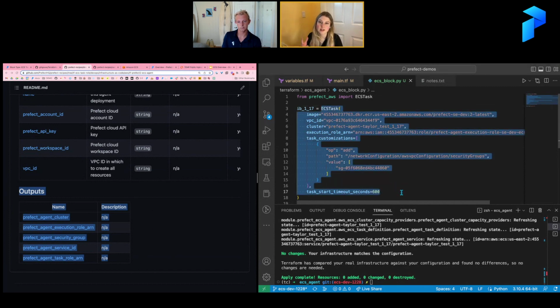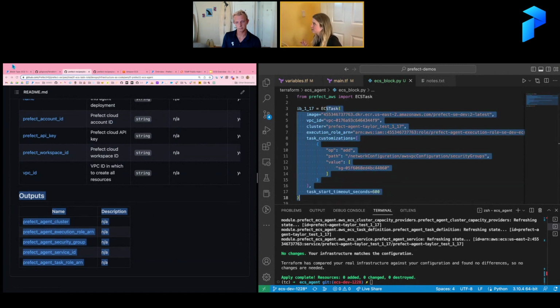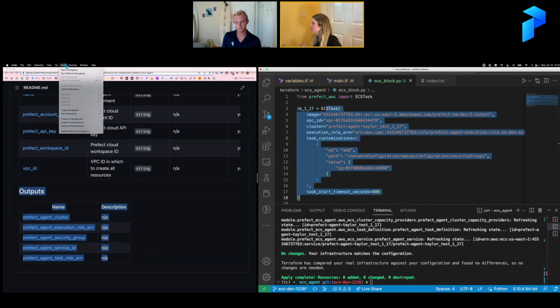So this can be something that really is very, very code first. You're going to spin it up using Terraform. Those values will go into your Python file. You will save that ECS task block, and that is what's going to be used whenever you kick off your flows. So what I've done is I've defined these values here. Like I said, I've hard-coded them in this case.